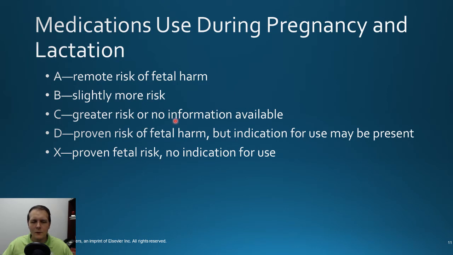It's mainly for most drugs that we don't have any information on, which unfortunately is the lion's share of drugs. Meaning a lot of things get put into that category being like, well, we don't really know what it does to pregnant women. We don't really know what it does to the fetus potentially. And so because of that, you should be very hesitant to ever use a category C drug in a pregnant woman unless you have really good reasons to do so, right? The benefits severely outweigh the risk for that fetus.